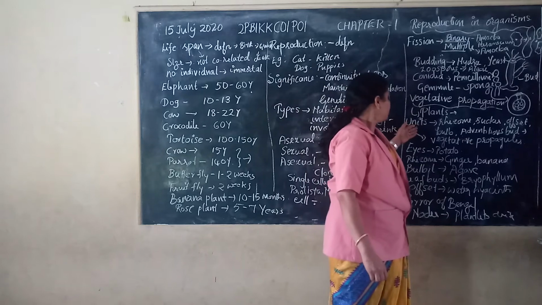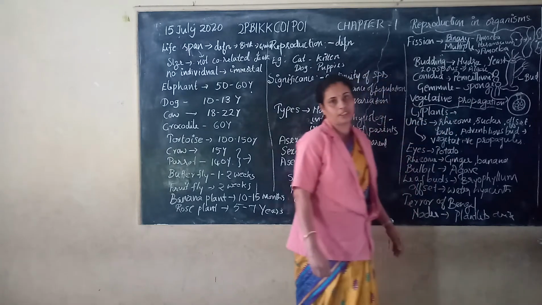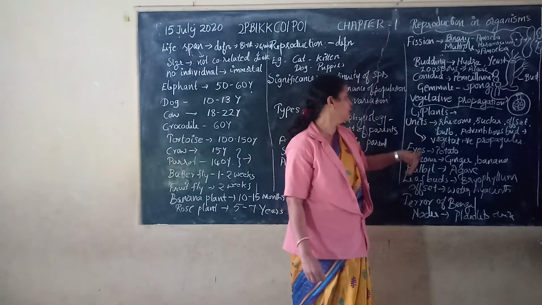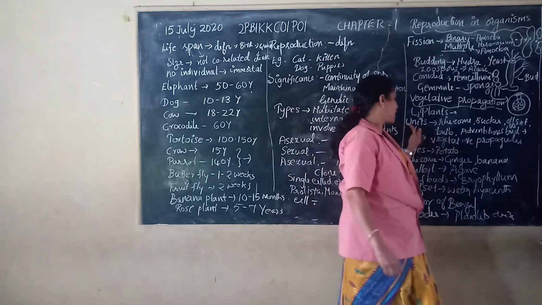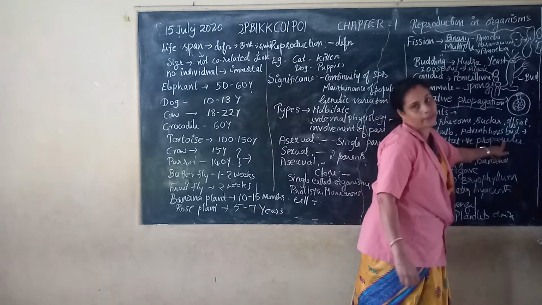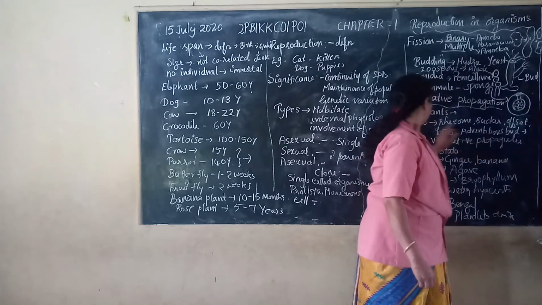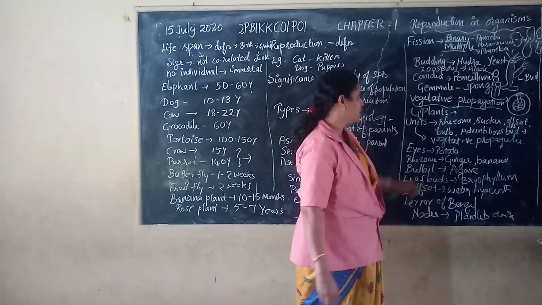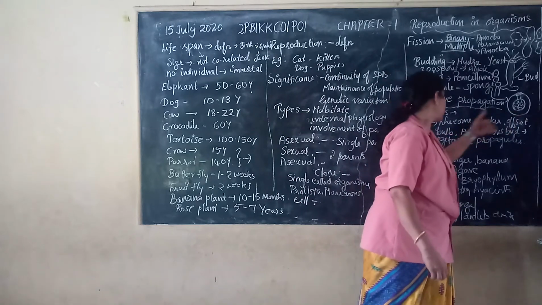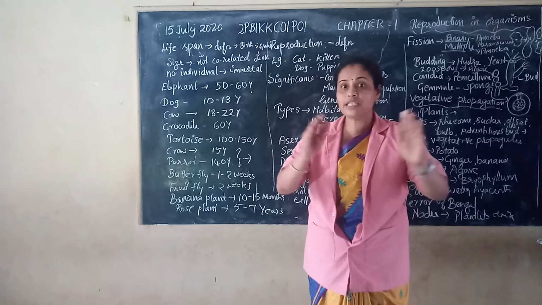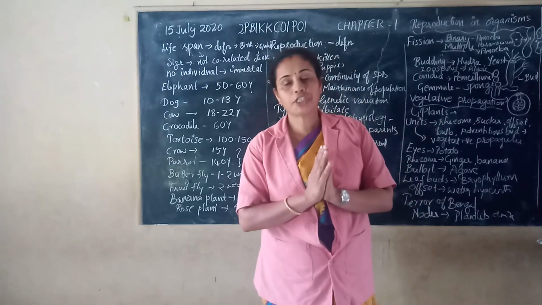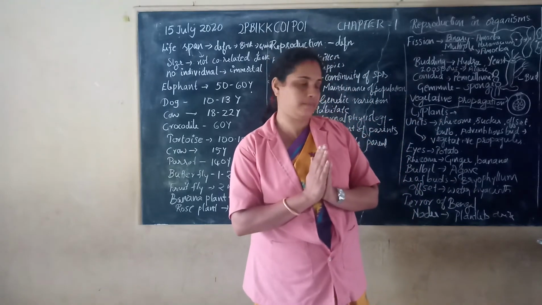Here the units involved in reproduction are called vegetative propagants, like rhizome, sucker, offset, bulb, adventitious buds. All these are called vegetative propagants.